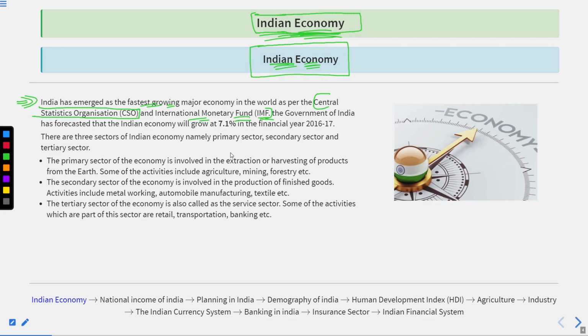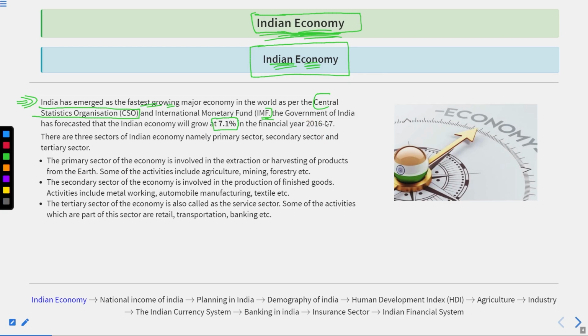Then they publish various reports, including forecasts of economic development in India during a certain period of time. Whereas the International Monetary Fund, IMF, is a voluntary fund gathering organization that gathers funds from its members and often lends the funds to its members for short term.